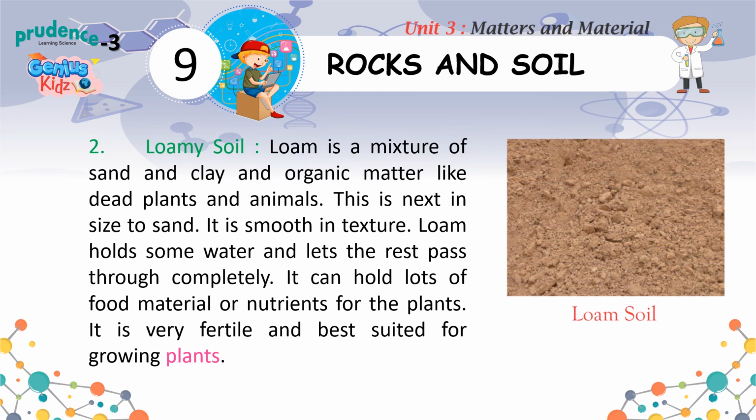2. Loamy soil. Loam is a mixture of sand and clay and organic matter like dead plants and animals. This is next in size to sand. It is smooth in texture. Loam holds some water and lets the rest pass through completely. It can hold lots of food material or nutrients for the plants. It is very fertile and best suited for growing plants.